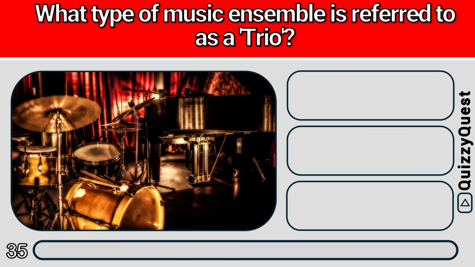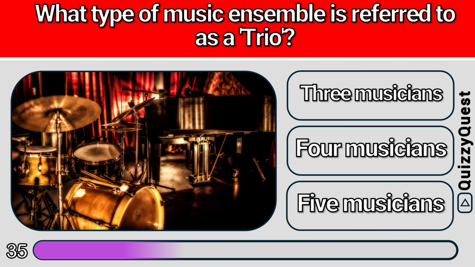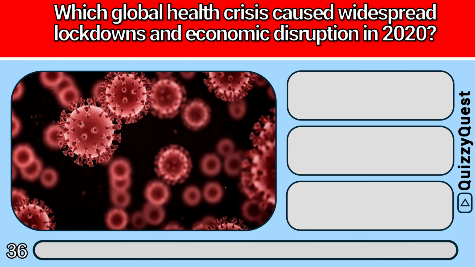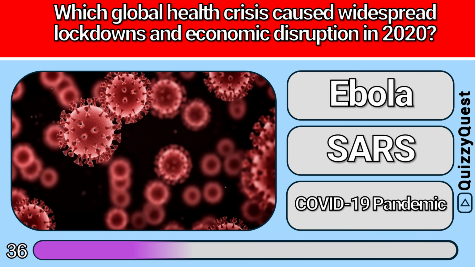What type of music ensemble is referred to as a trio? Is it A, 3 musicians, B, 4 musicians, or C, 5 musicians? It is A, 3 musicians. Which global health crisis caused widespread lockdowns and economic disruption in 2020? Is it A, Ebola, B, SARS, or C, COVID-19 pandemic? It is C, COVID-19 pandemic.